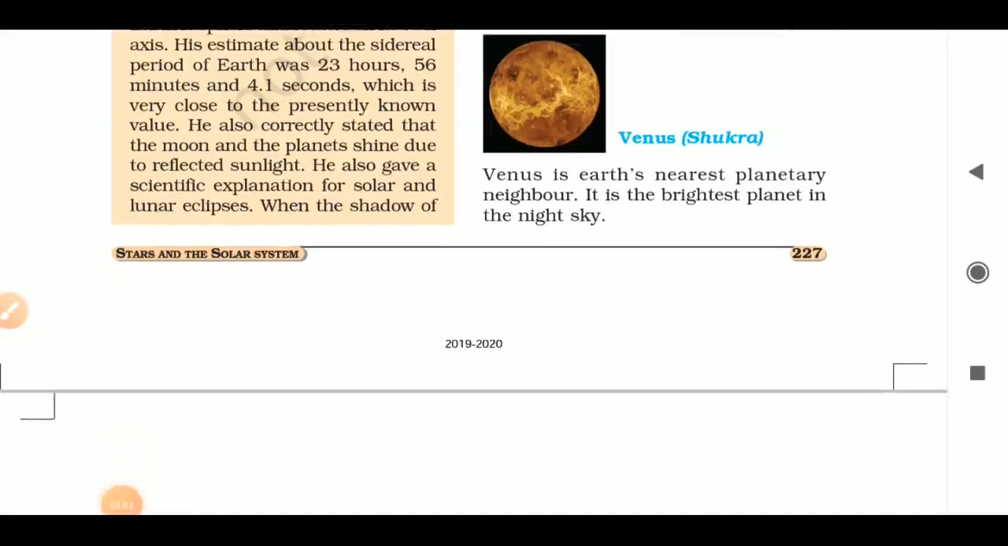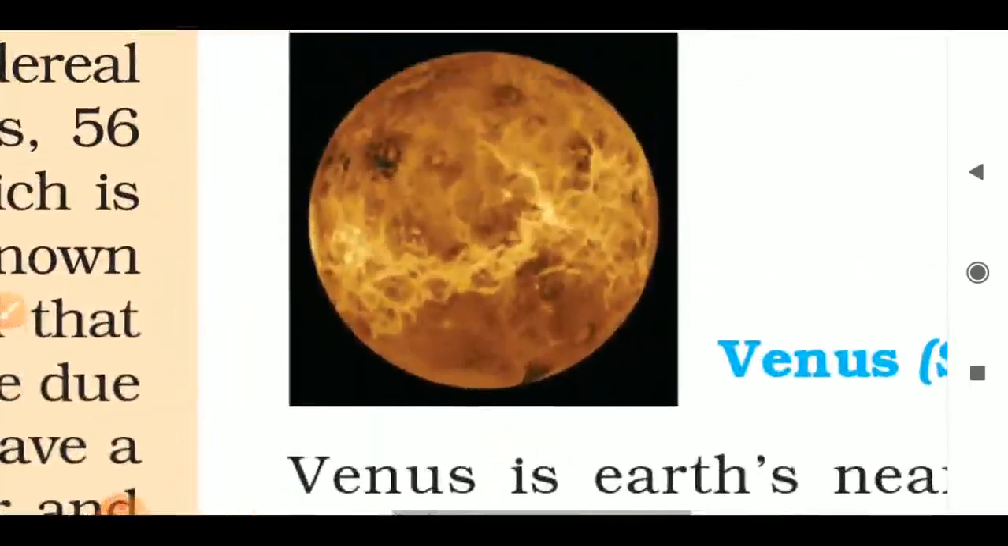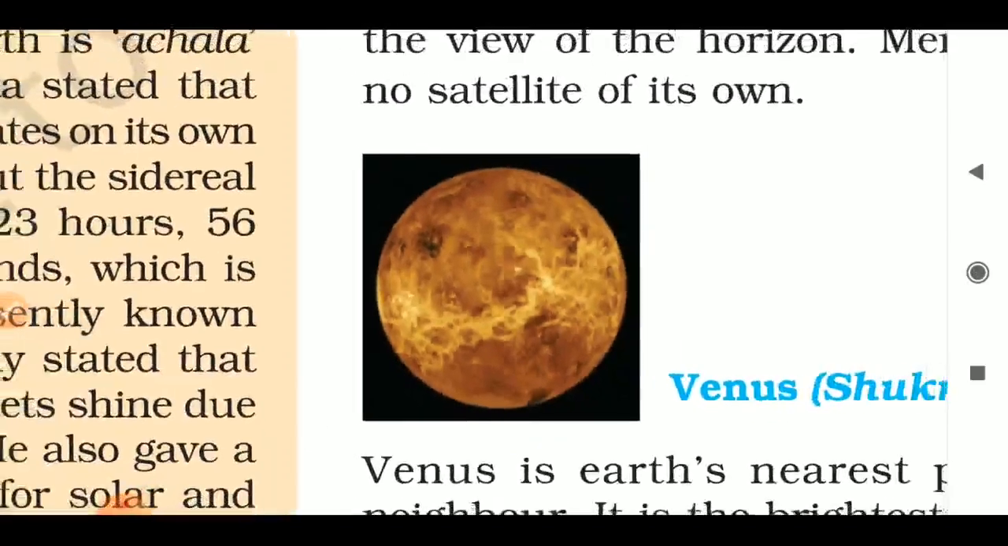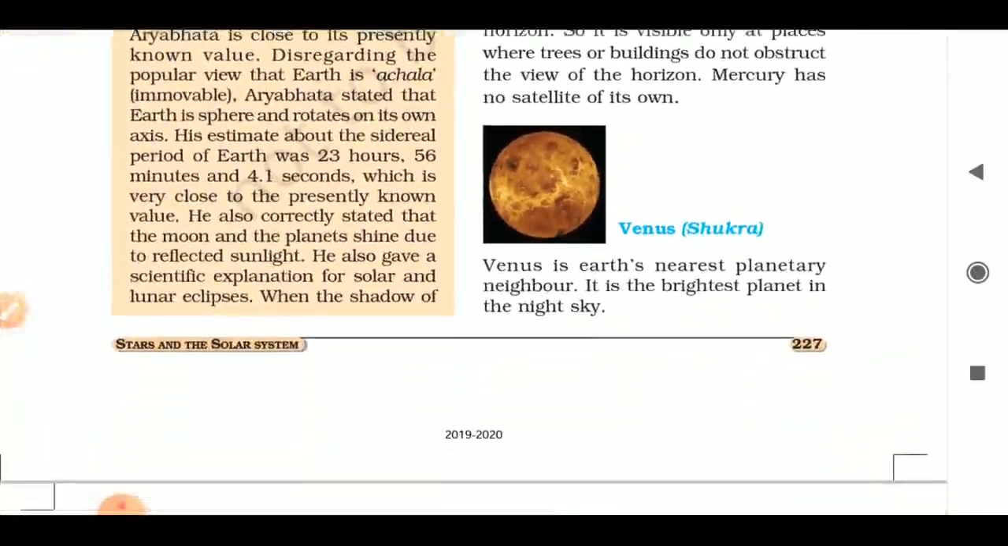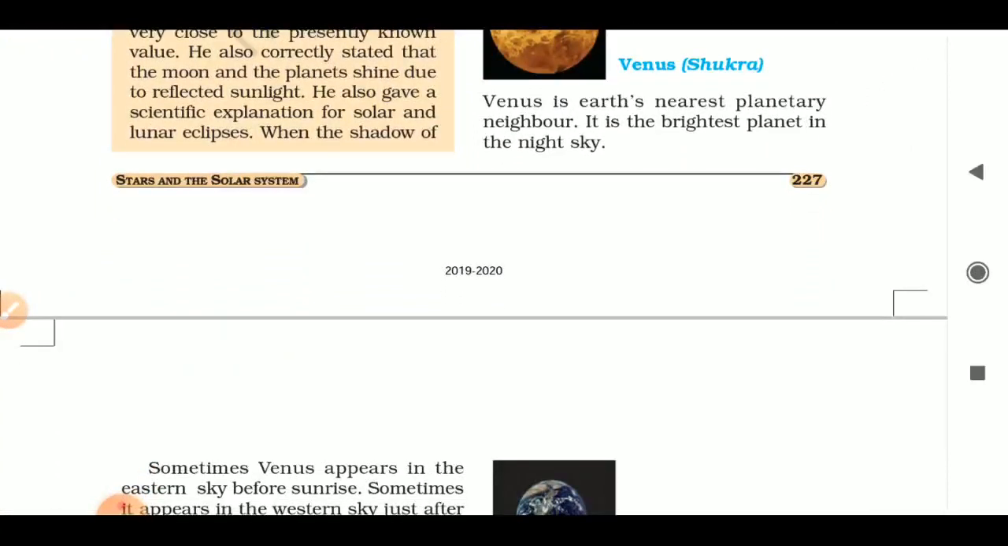Now let's talk about Venus, which is also called Shukra in Hindi. As you can see in this picture of Venus, this is the brightest planet in the sky, and it is the nearest planetary neighbor to the Earth.